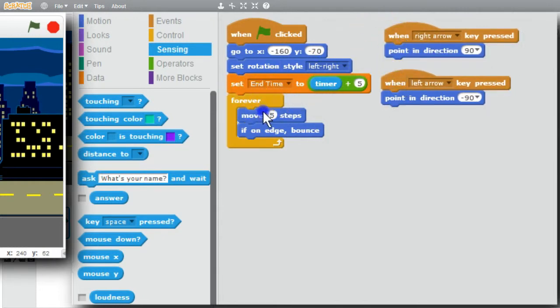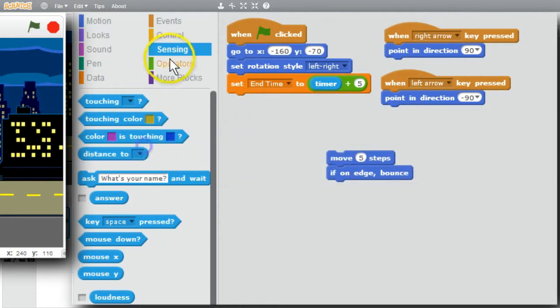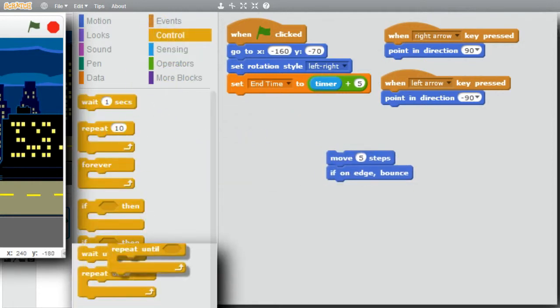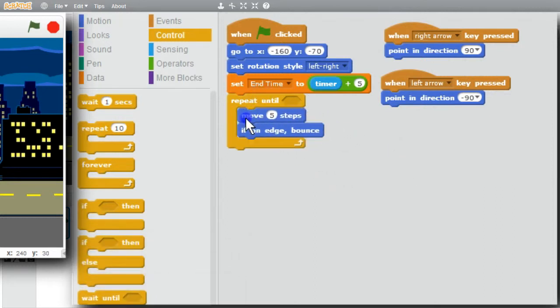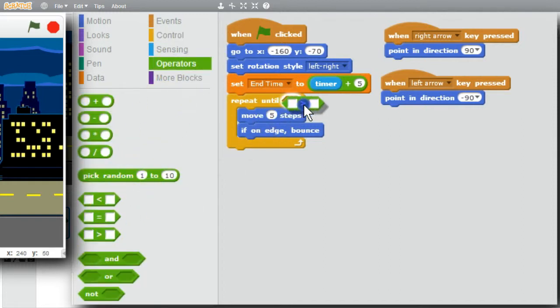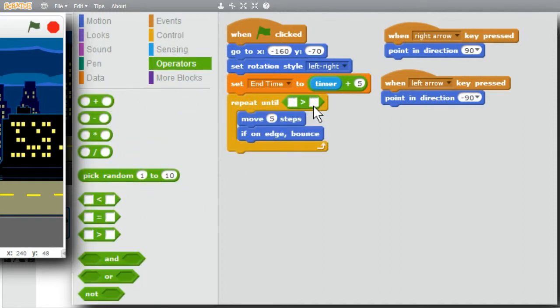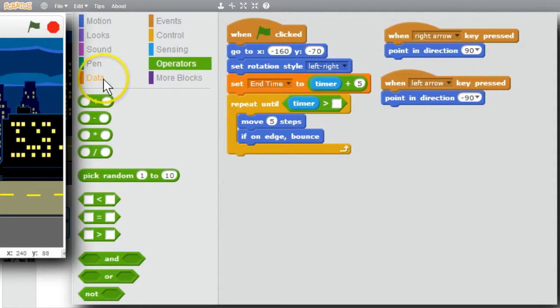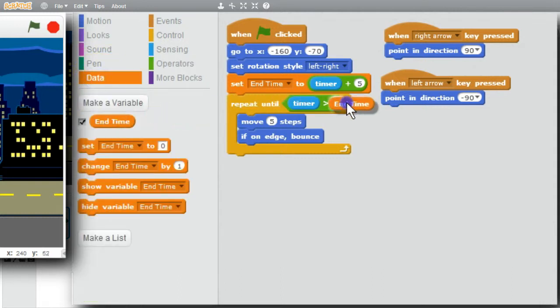I can't have my loop run forever now. I'll get rid of that. Go to Control, repeat until, put these back in. I want to repeat until the timer value is greater than end time. When timer is greater than end time, timer has gone past 5 seconds and I'll finish my program. Operators, greater than, repeat until timer is greater than end time. I'll duplicate timer, data, end time, repeat until timer is greater than end time.